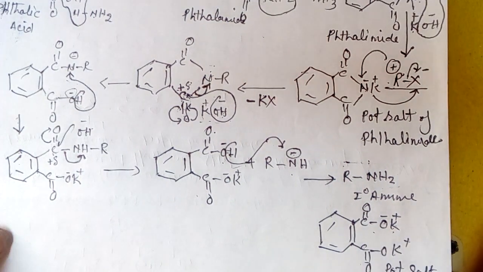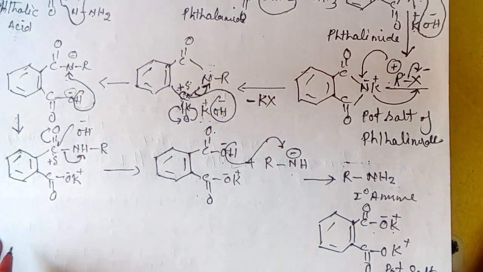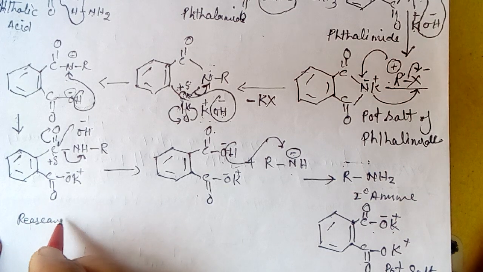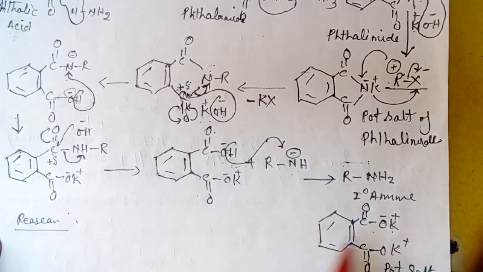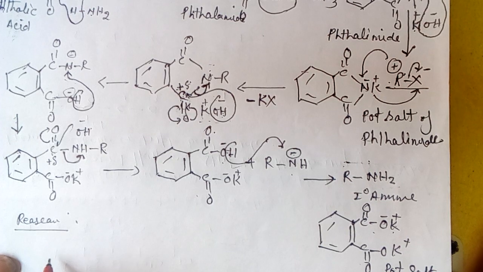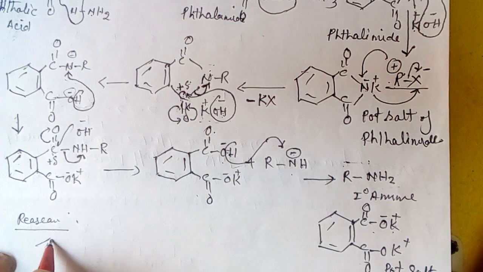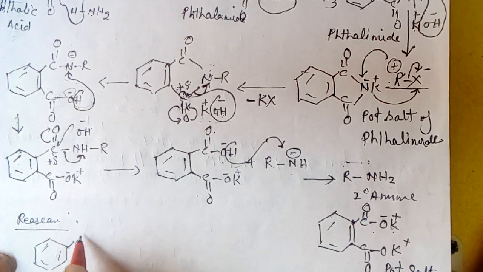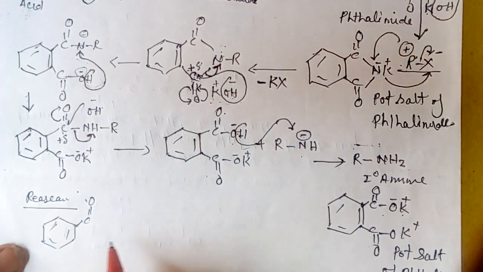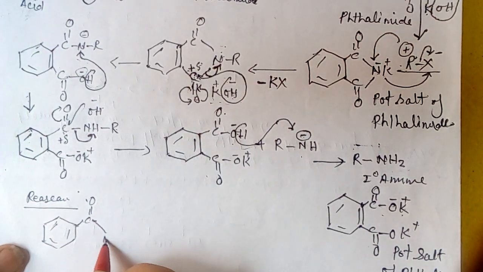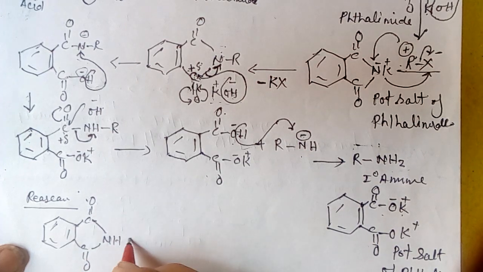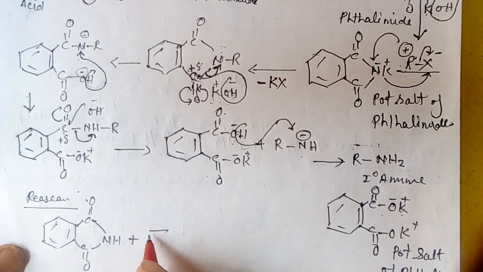The reason is that when phthalimide reacts with aryl halide,